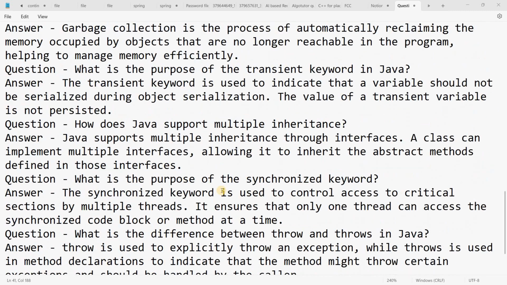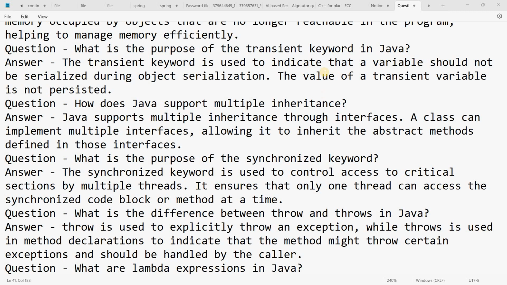What is the purpose of the transient keyword in Java? Transient means the variable which we have to exclude at runtime. It indicates that a variable should not be serialized during object serialization.